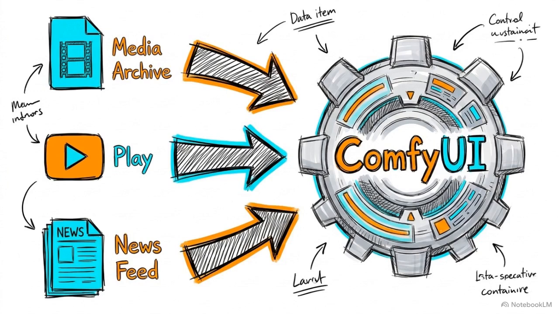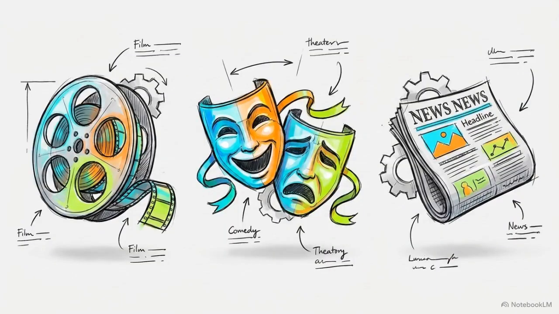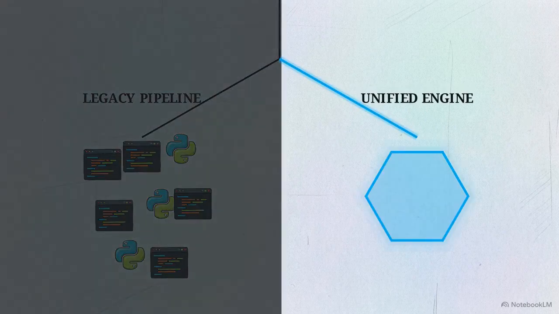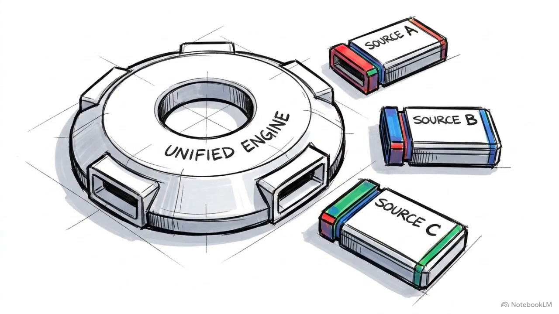Our immediate objective is to generalize the system so it can simultaneously process disparate sources, like media archives, public domain plays, and daily news, without bias. This diagram illustrates our architectural dilemma. We can either build duplicate, isolated Python stacks for every single media type, or we can build one unified engine that adapts dynamically. Building a unified, content-agnostic execution engine is the only sustainable method to avoid rewriting the underlying architecture from scratch for every new source.